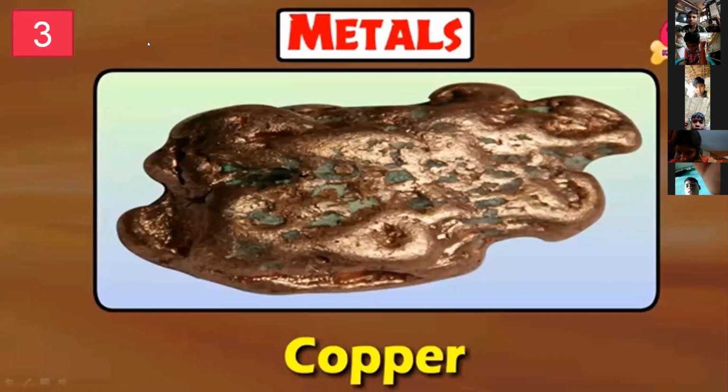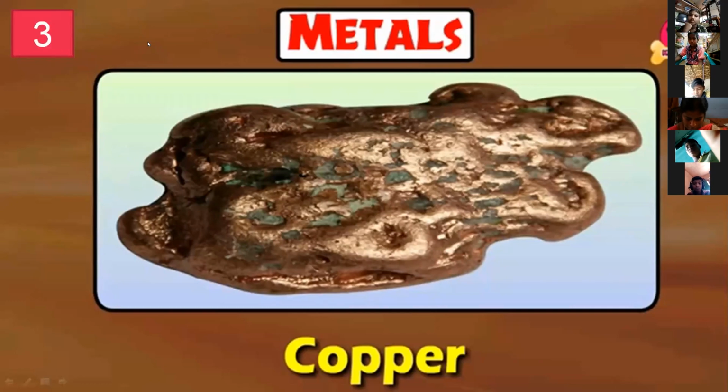Okay, next. This is the copper metal. It looks reddish brown in color, and its shape is identified. It has a specific shape and volume.